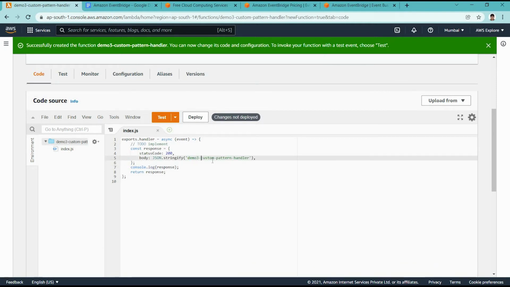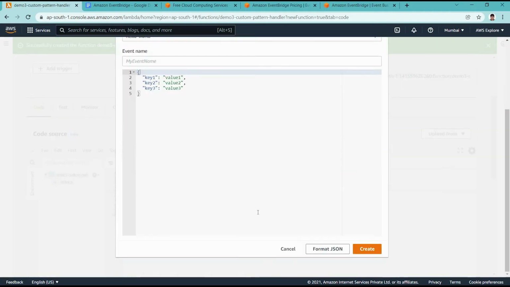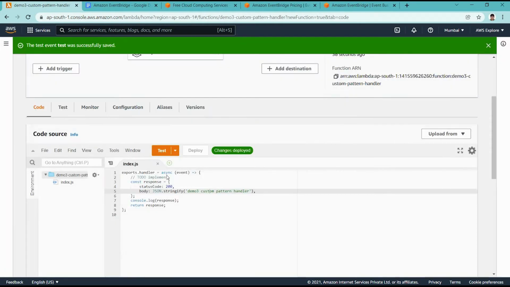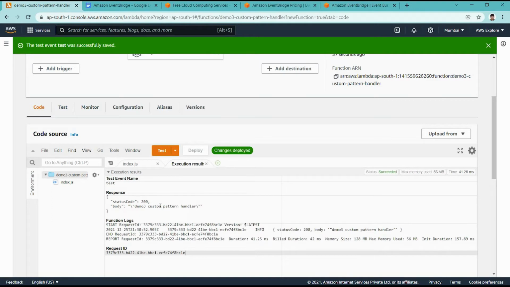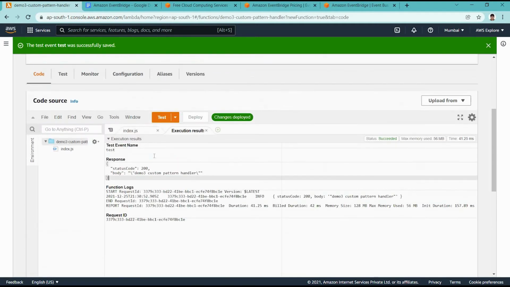We could also see it through the log group, but we are just printing it. Deploying it, and for now just running it once. Here we get the Lambda tested for the running version.